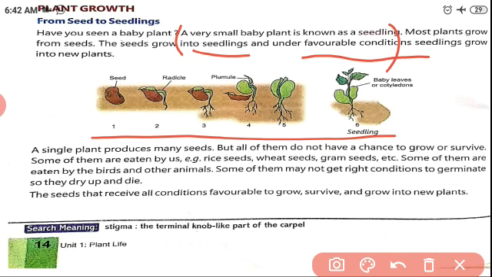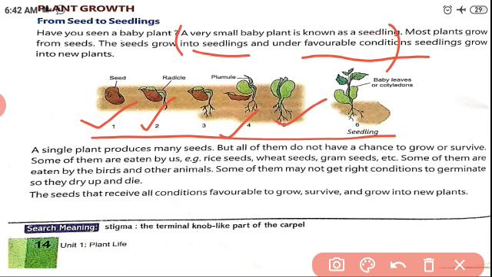Okay, children? The first one here is the seed. The next one is the radicle. The next one is the plumule. The next one is the cotyledons. Here, the cotyledons. Step by step, you can see the differences.